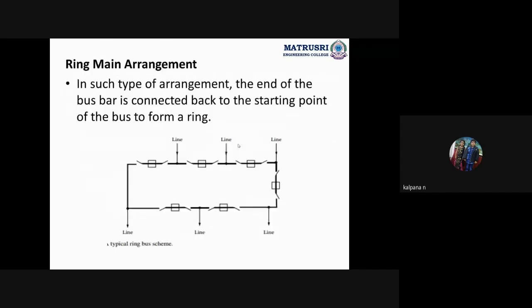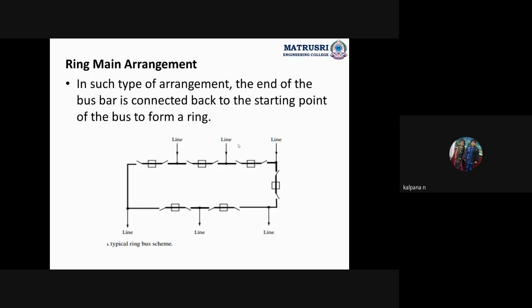And the last one is the ring main arrangement. As its name says, the bus scheme will be arranged in a ring form. Okay, a closed path. If any fault occurs on one side, from the other side we will get the power supply. Here there is no two bus or three bus. In the ring type we get only one bus bar, and in the bus bar we give the incoming lines, and from the bus bar only we get the outgoing lines.